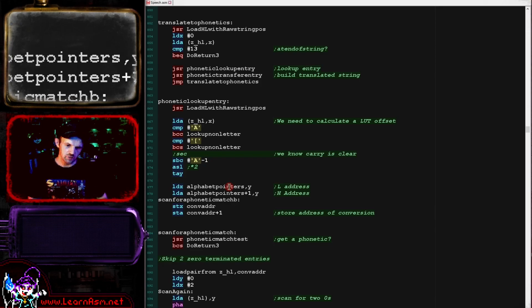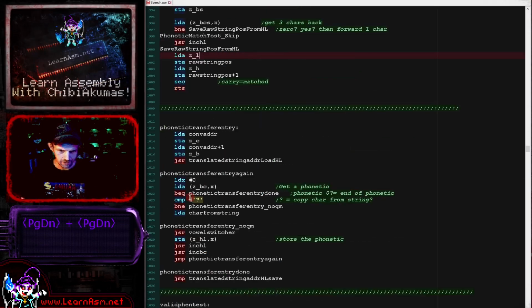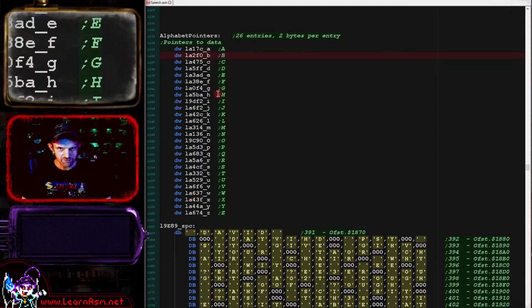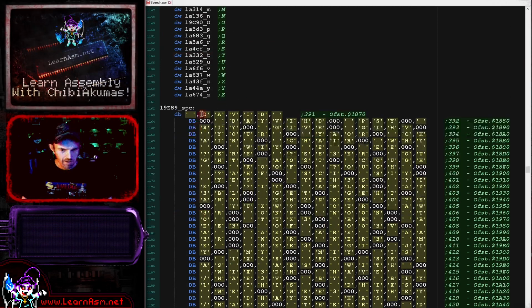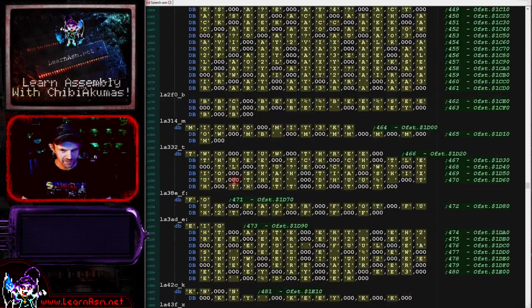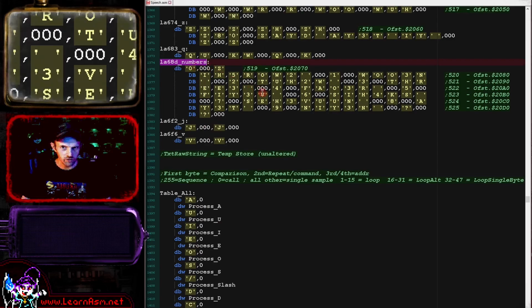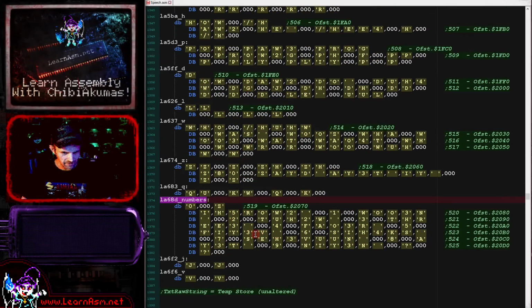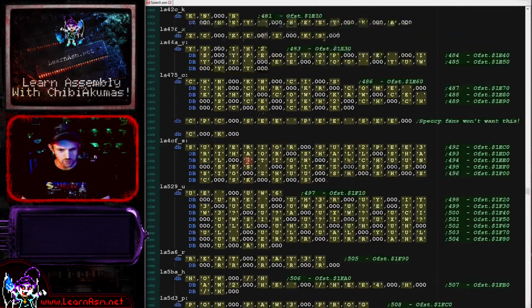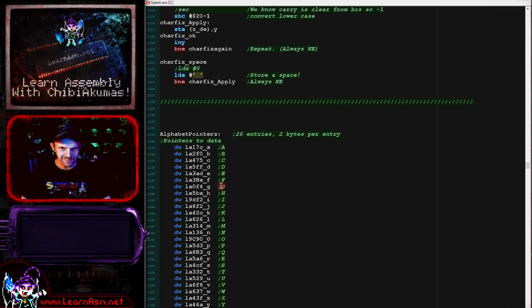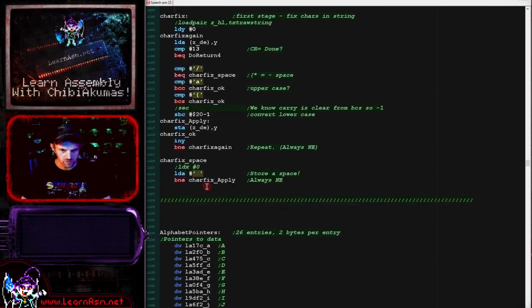Now, what we're going to do is look up the memory address within our lookup table. So where is it? Here is our lookup table. We've got one entry for A to Z here, our letters, and these point to the various sections within this for the section starting letters. And you can see also we've got the one starting numbers here. We should probably have programmed in 6502 there, but I haven't done so, so maybe you want to do that, do a better job than me. And we've got the one for starts of words and whole words here with spaces. But generally, this A to Z entry table is what we're going to be using.